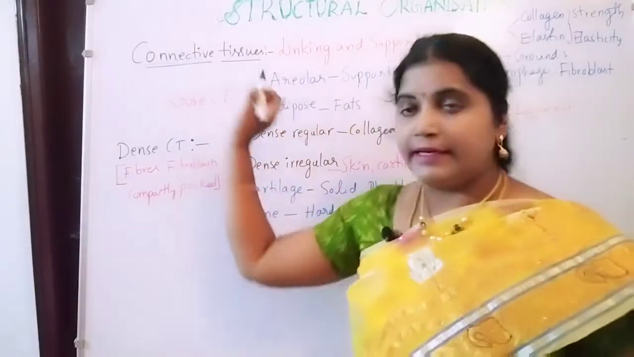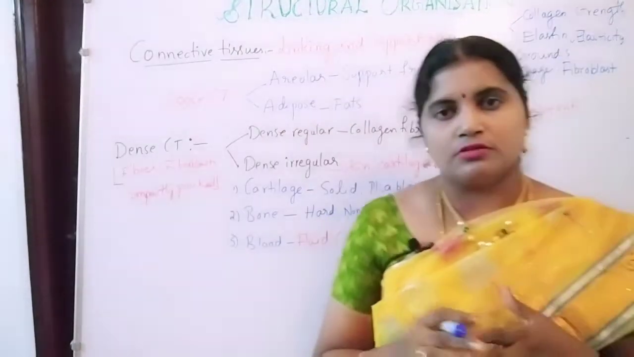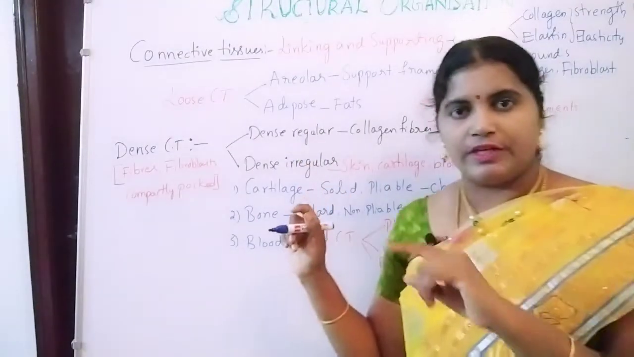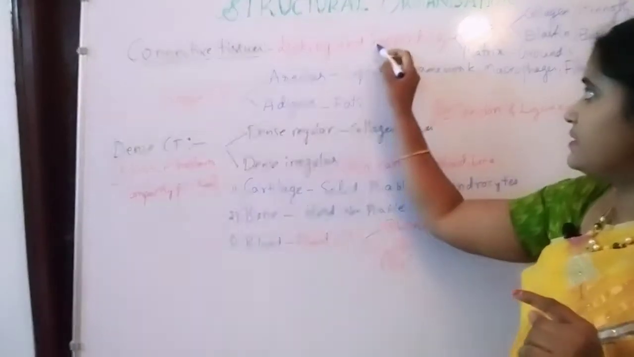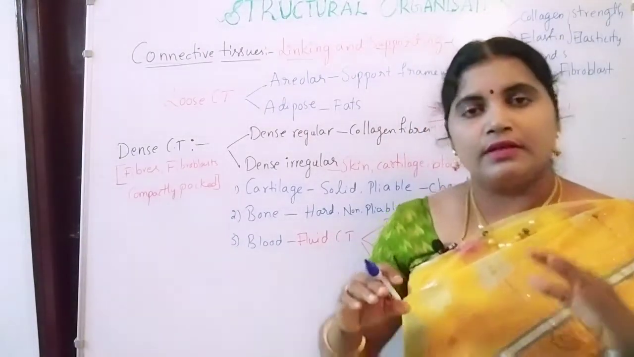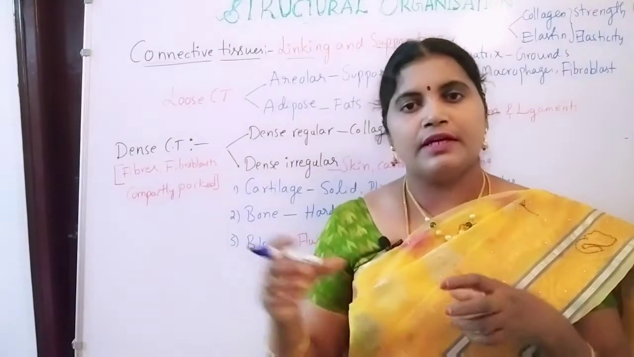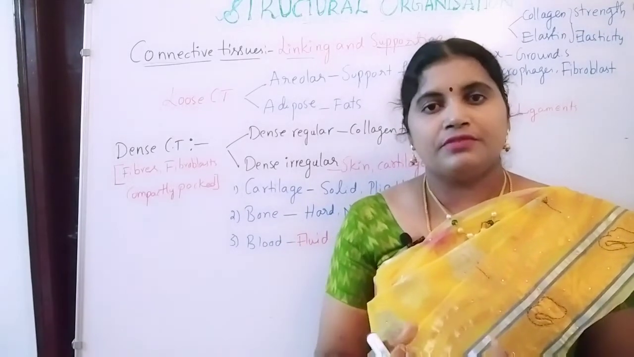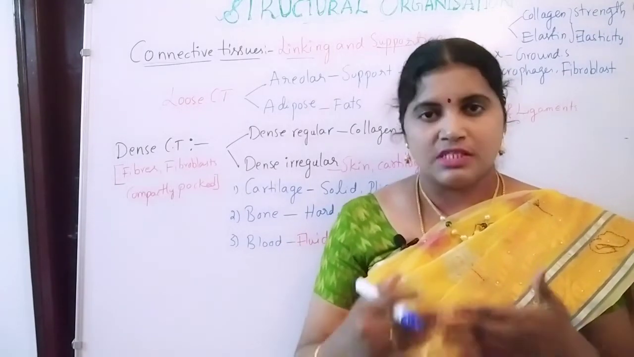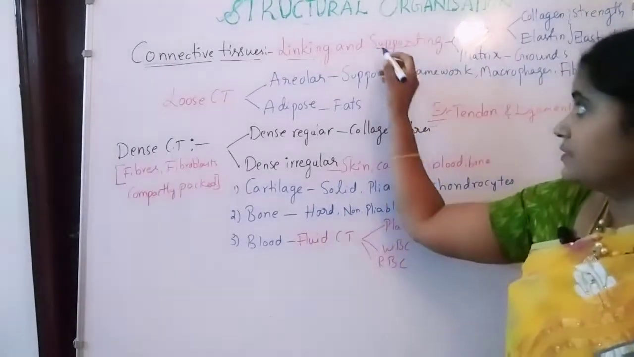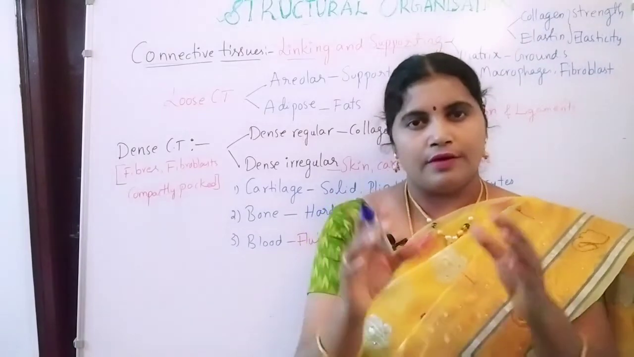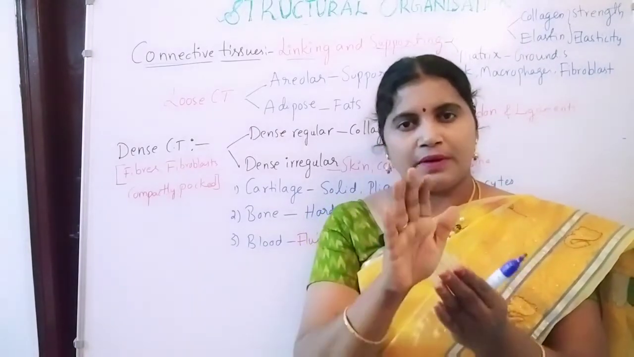Next we will see the connective tissues. In the animal tissues, the second type of tissue is connective tissue. The main functions of connective tissue are linking and supporting. Linking means it connects the different types of organs together so that they can interact with each other and perform similar functions. And also a supporting system, where supporting is nothing but every organ has to be arranged in a particular position.